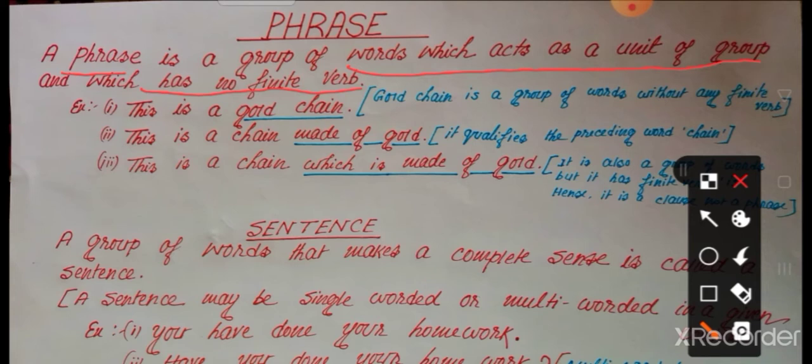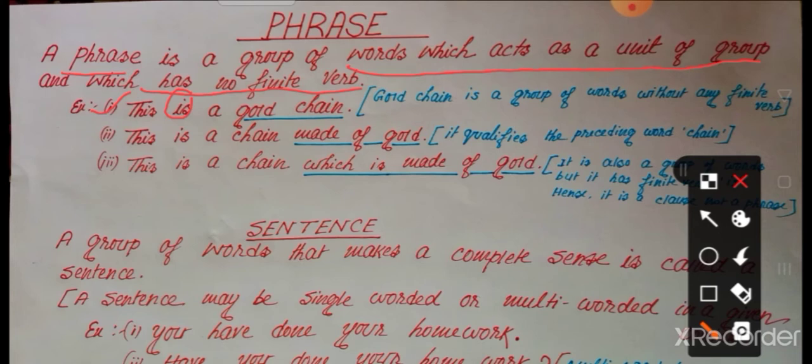So follow the examples here. This is the first example: This is a gold chain. In this sentence, look, there is a verb, is. We know it is a linking verb. Is this a sentence or not? Yes, obviously, because it has a subject and a finite verb. So this is a gold chain is a sentence.